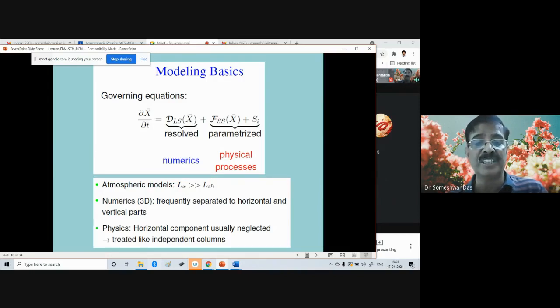And then you've got the numerics also in your model, which is frequently separated into horizontal and vertical parts. Okay. In a three-dimensional model, you have got the numerics, the numerical methods through which you try to solve the equations. Okay. The differentiations, the integrations, etc. And then you've got the physics, the horizontal component of which is usually neglected or treated like independent columns. Okay.